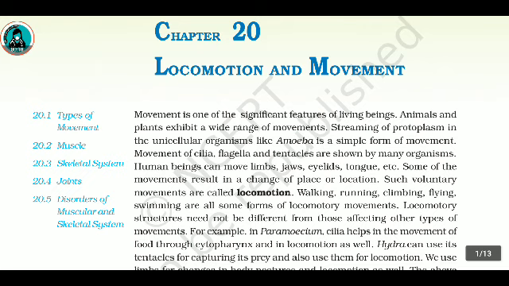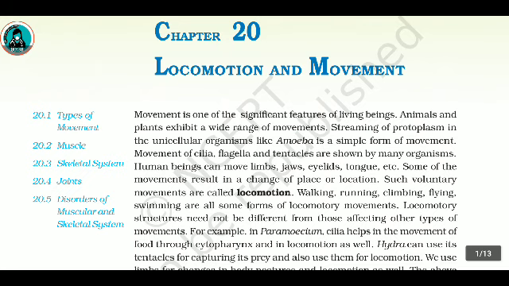Human beings can move limbs, jaws, eyelids, tongue, etc. Some of the movements result in a change of place or location. Such voluntary movements are called locomotion. Walking, running, climbing, flying, and swimming are all forms of locomotory movements. Locomotory structures need not be different from those affecting other types of movements.